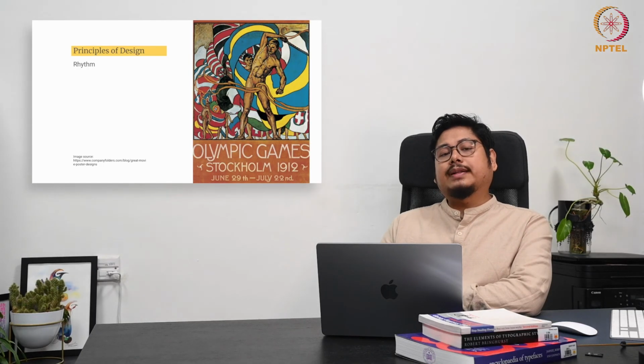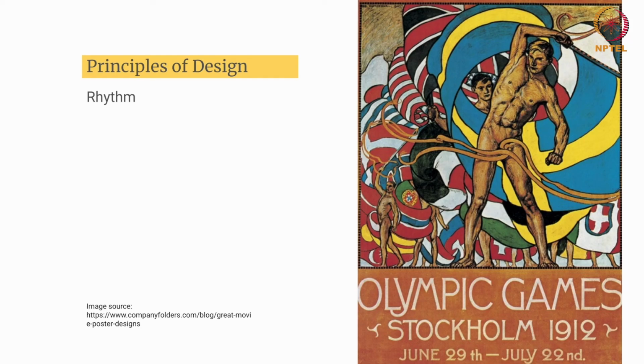So let's go to another composition as a poster. We'll look into the idea of rhythm again in the concept of poster, right? So you can see this is a poster of the 1912 Stockholm Olympics, and this demonstrates again the concept of rhythm as a key design principle by effectively conveying movement, energy, and harmony.